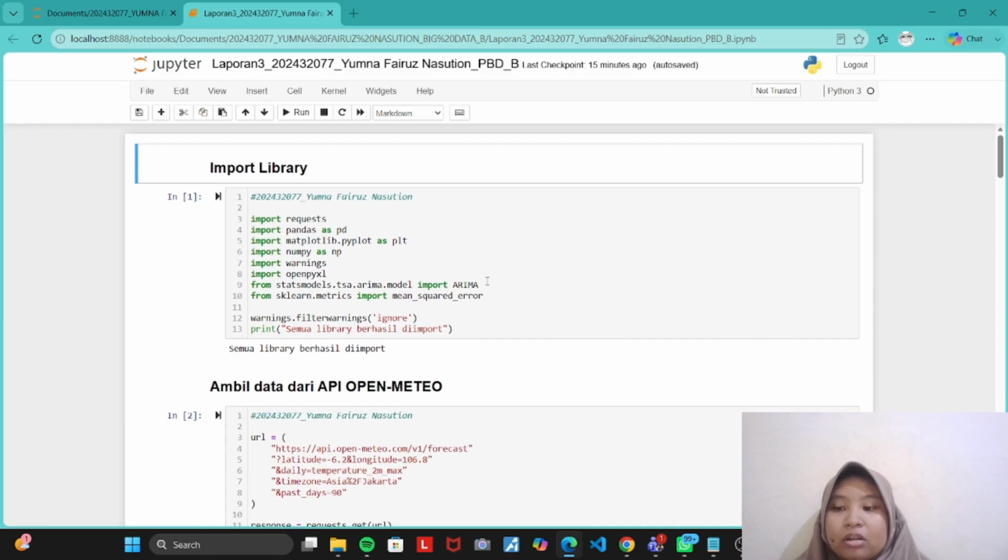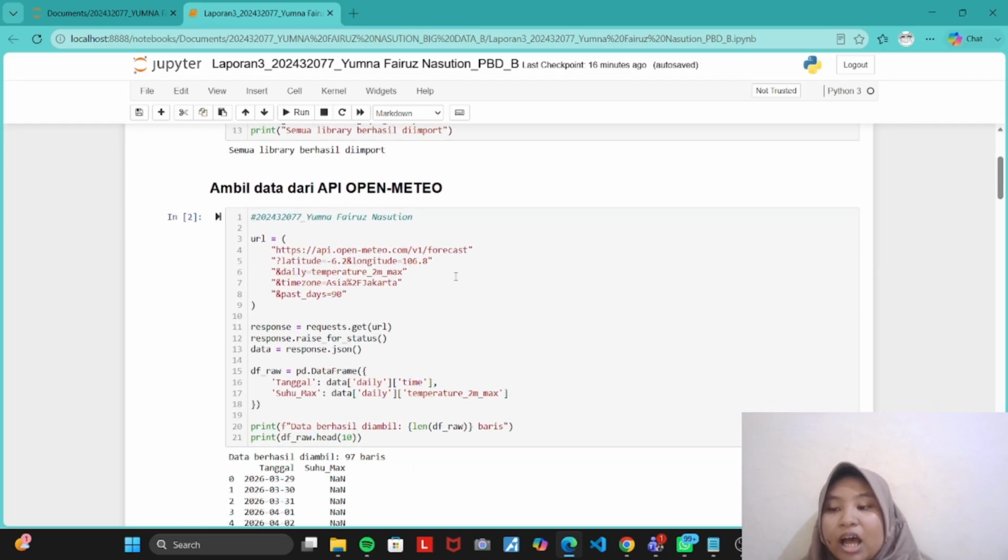First, I imported all the required libraries. I used the requests library to connect to the API and retrieve the weather data. Pandas was used to manage and process the dataset. Matplotlib was used to visualize the data in graphs. NumPy supported numerical calculation, while warnings was used to hide unnecessary warning messages. I also imported OpenPyXL for saving files, the ARIMA model from statsmodels for forecasting, and RMSE from sklearn metrics to evaluate the prediction accuracy.